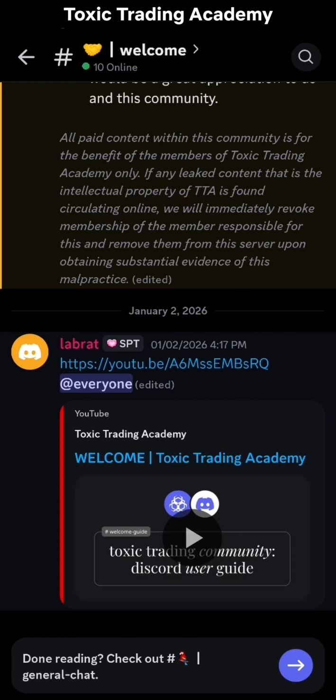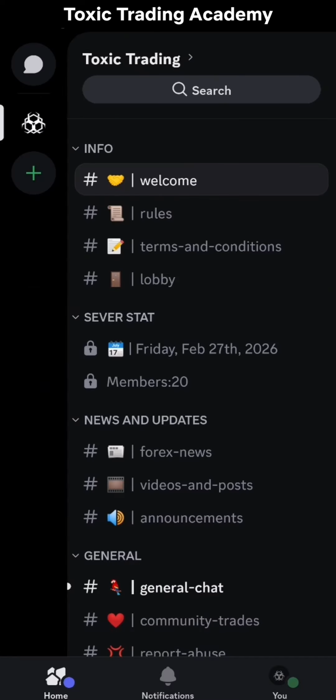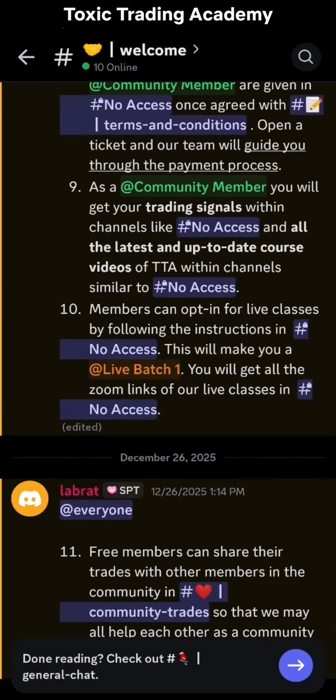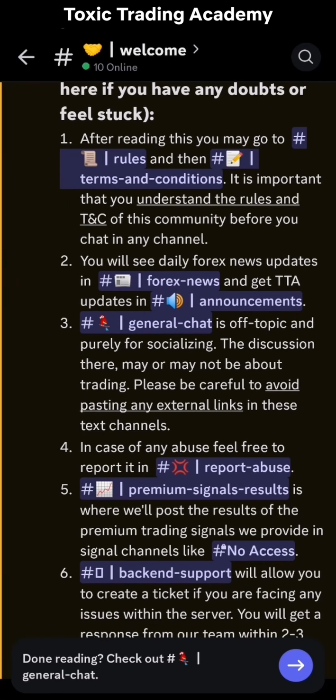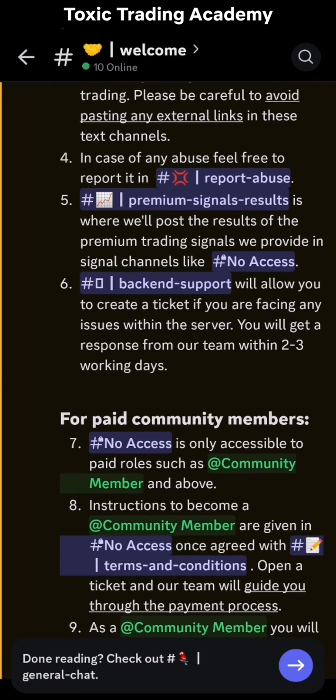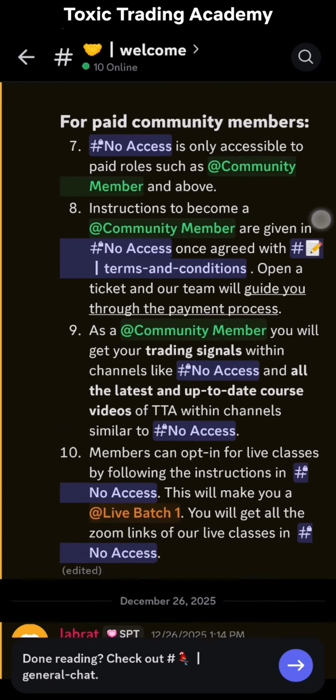Anytime you come to the server, come to the welcome channel and you will know exactly how to navigate through our server. So once you're in our official Discord server, you just need to go to the welcome channel and you will have the latest updated guide to using the server right there at your disposal. Okay, it's right here. You can just read through this. Everything is explained here. Alright.